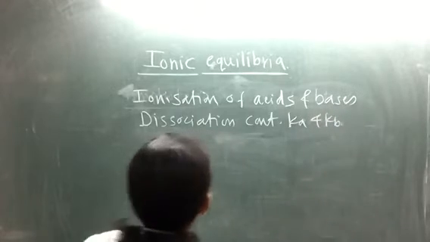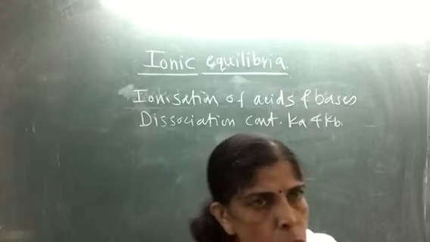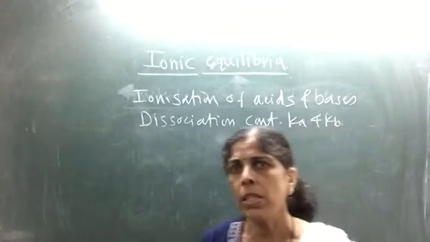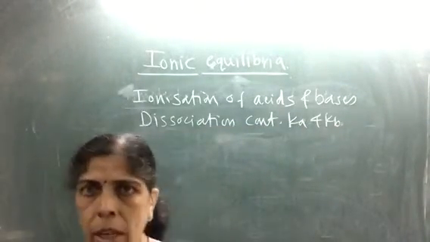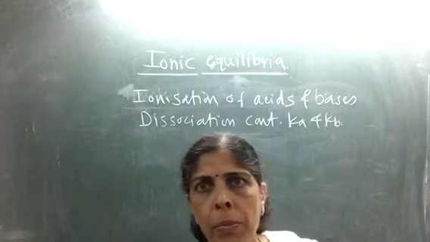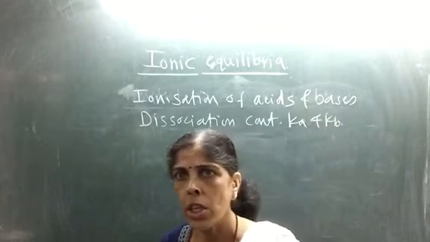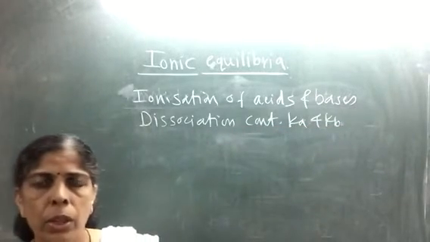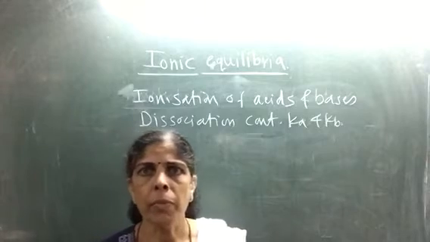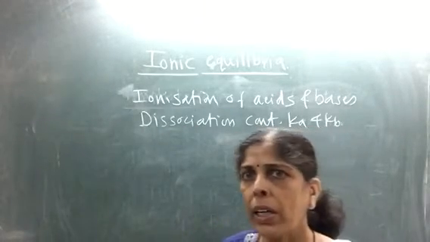So, ionization of acids and bases. We have strong acids, strong bases, weak acids and weak bases. Strong acids and strong bases undergo ionization or dissociation to a large extent, almost completely, while weak acids and weak bases undergo dissociation only partially. Their molecules remain in molecular form, they do not undergo dissociation completely.